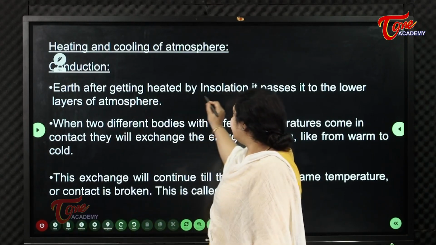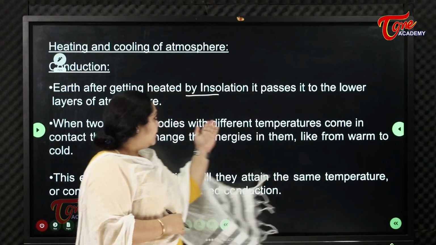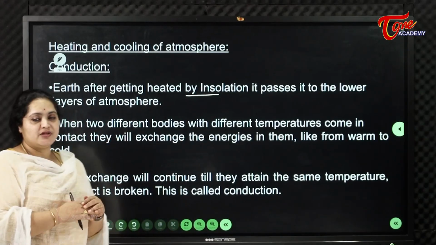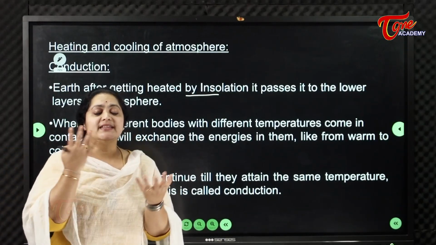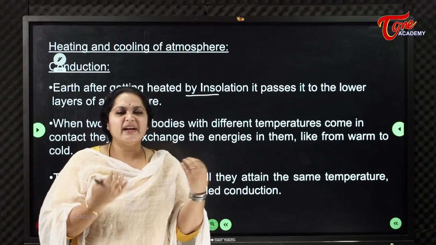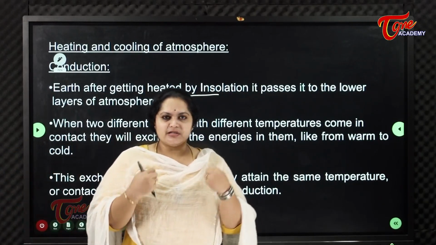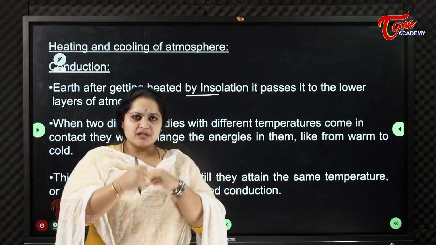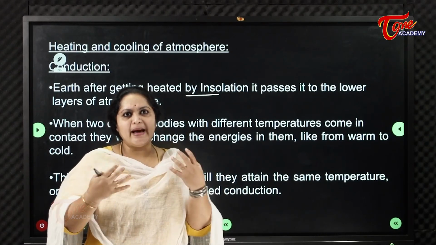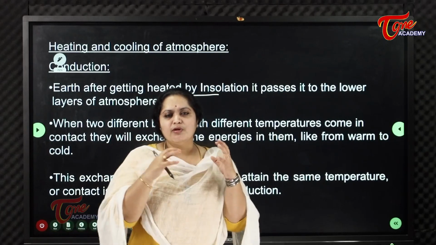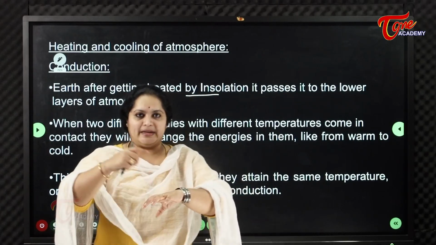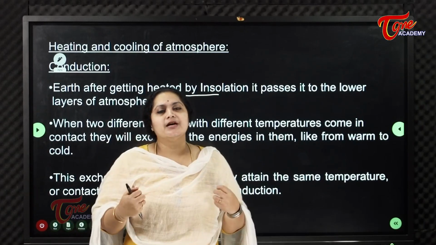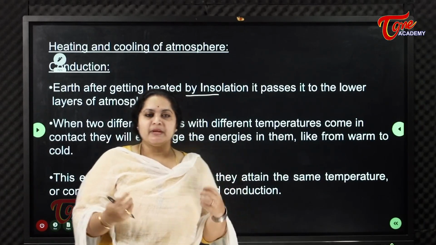After getting heated by insolation, Earth passes the heat to the lower layers of the atmosphere. What happens now? If Earth gets heated, it has to maintain itself. Even as human beings, we maintain our heat balance. If we get too much heat, we release it in the form of sweat so that the body gets regulated and cooled.